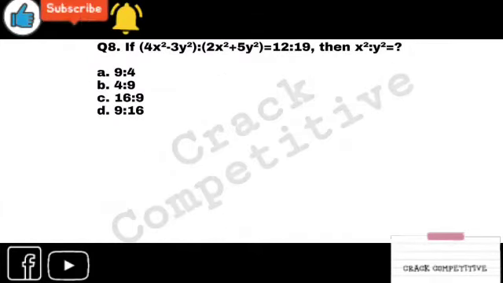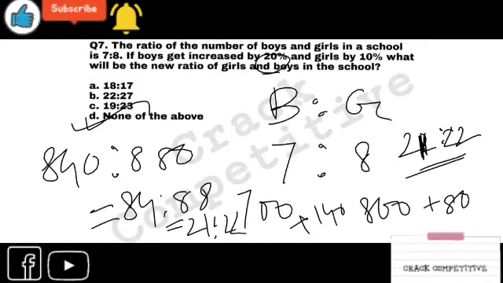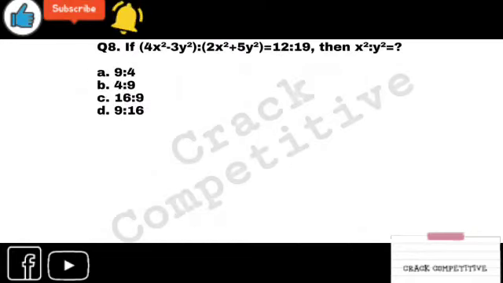Okay. This is a favorite question for SSC. Questions like the last one, question 7, you can see in SSC, PSC, police exams, in every exam. But the next question is specially for SSC. This is a bit tricky question, and it is of algebra. I have said earlier that this chapter, ratio and proportion, is a conceptual chapter. It is to build your concept, nothing else.